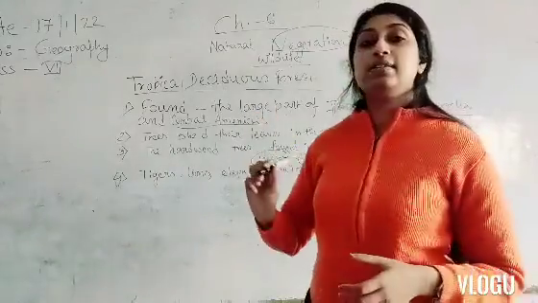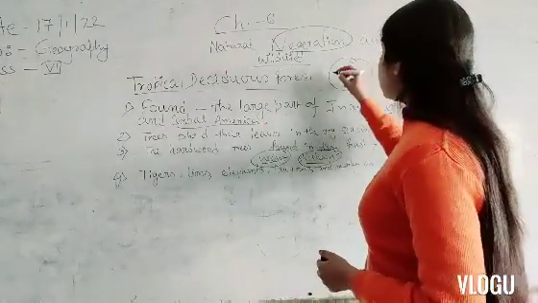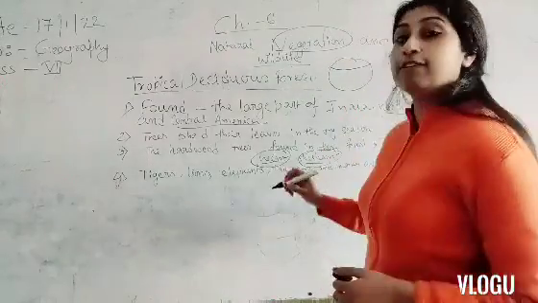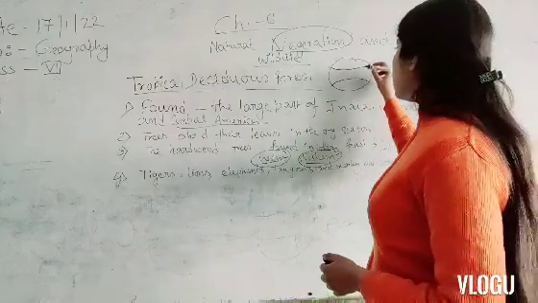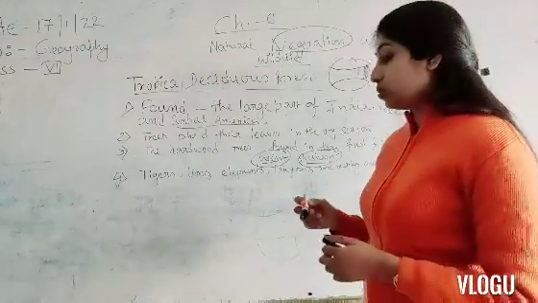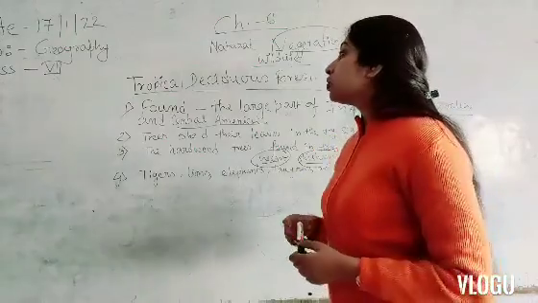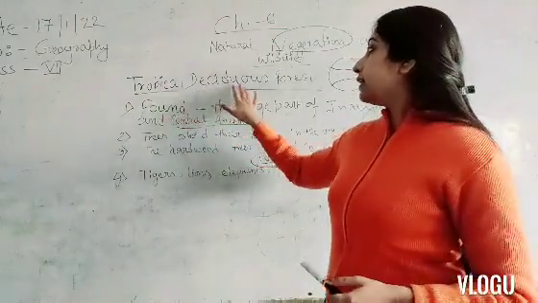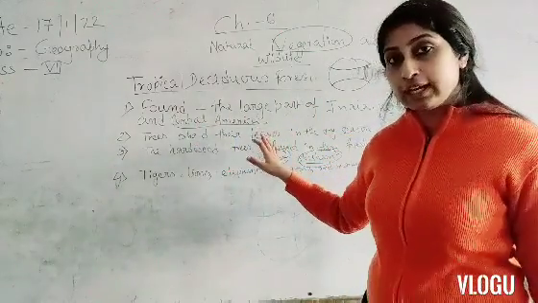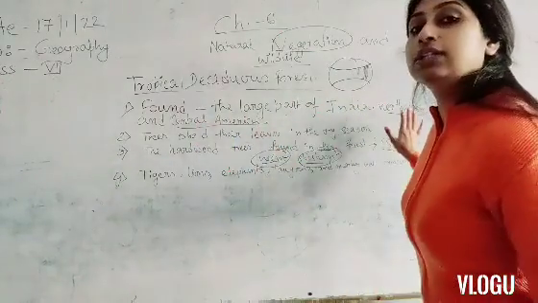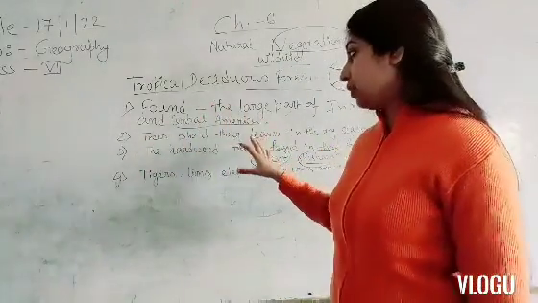This tropical deciduous forest, we know that tropical means between the Tropic of Cancer and the Tropic of Capricorn. So this part is known as the tropical zone. So tropical deciduous forest we find in a large part of India, the northern Australia and Central America.